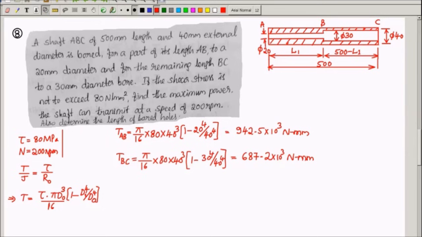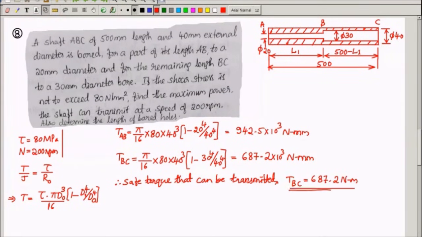So overall, if you consider the entire shaft, the safe torque that can be transmitted is TBC, 687.2 Newton meter. This is the safe torque that the shaft can transmit. Now using this safe torque, I can calculate what is the power.